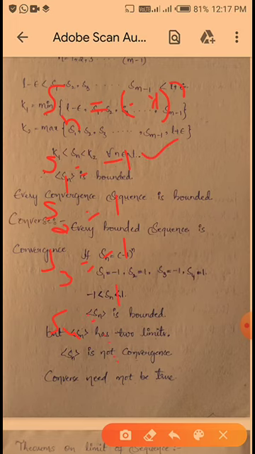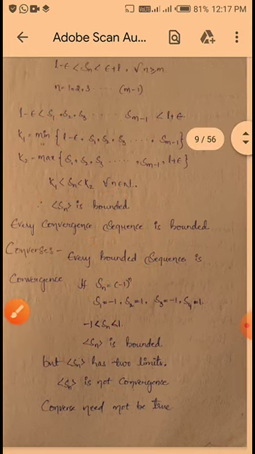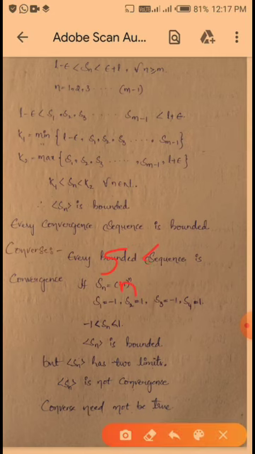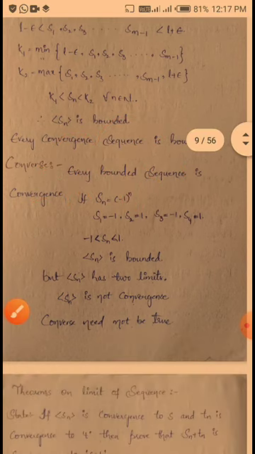Odd terms get the value -1 and even terms get the positive value. Okay, for this Sn, Sn lies between -1 and plus 1. So Sn has two limits, that is -1 and plus 1. So Sn has two limits means it is not a convergent sequence. Why? Because a convergent sequence has only one limit, but here two limits exist, that's why Sn is not a convergent sequence. That is, the converse need not be true.